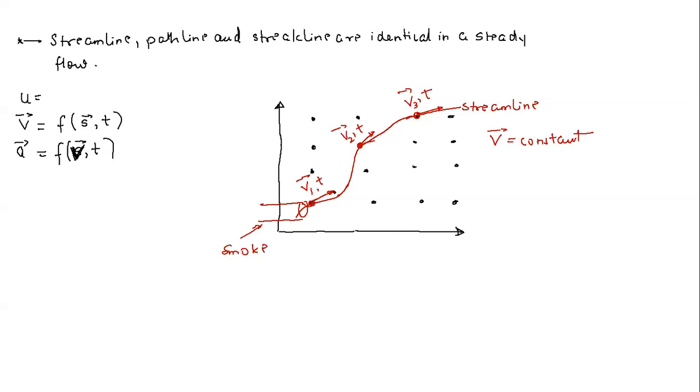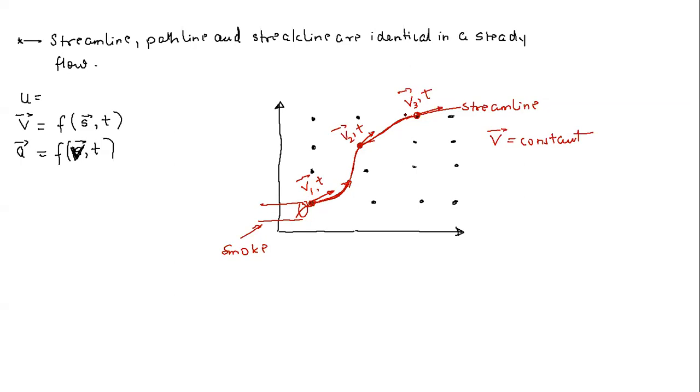So it will follow the same direction and it will travel the same distance, right? So that means if a fluid particle is starting from here and if we trace this path, since the flow is steady, remember this thing, the direction of velocity vector is not going to change, the direction as well as magnitude. So this fluid particle which originated here, if we trace its path, we will find that it will follow the same path as the streamline.